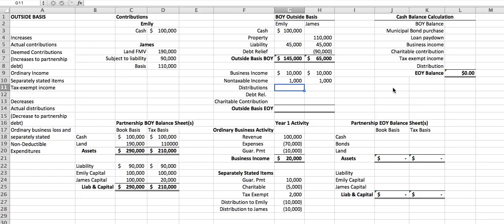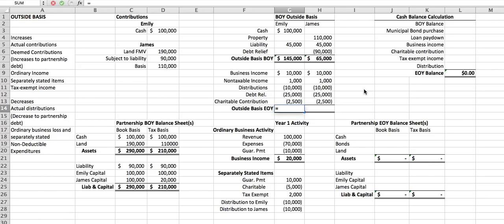Then we have a couple of things that are going to affect their outside basis negatively. Now remember, we always start with the positive things, then we get to the negative things. So distributions would be $10,000 each. Debt relief, they're going to have $50,000 total of debt relief, so that's $25,000 allocable to each of the partners. And charitable contributions, there were $5,000 of charitable contributions in total, $2,500 per partner.